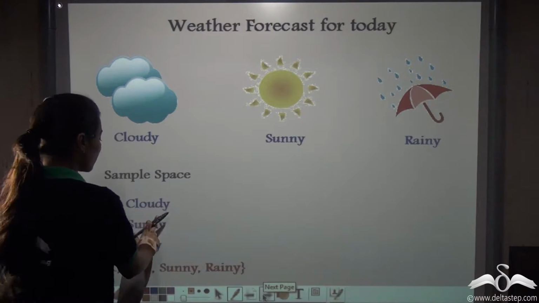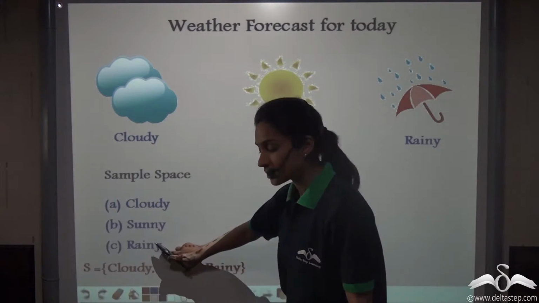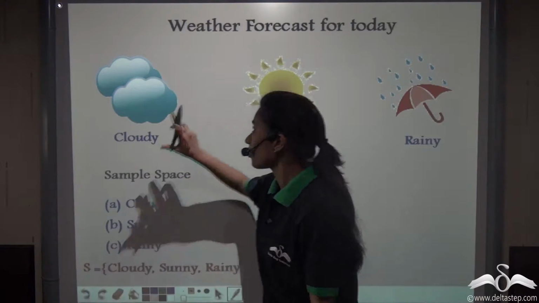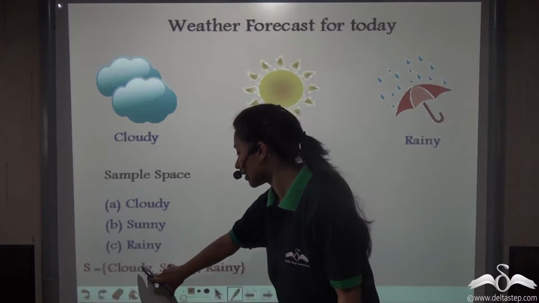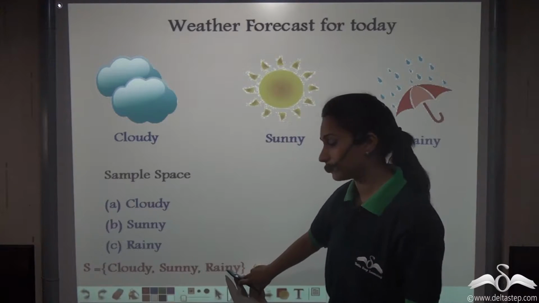So, these possible outcomes are what? Sample space. So, sample space for this experiment is cloudy, sunny, and rainy.